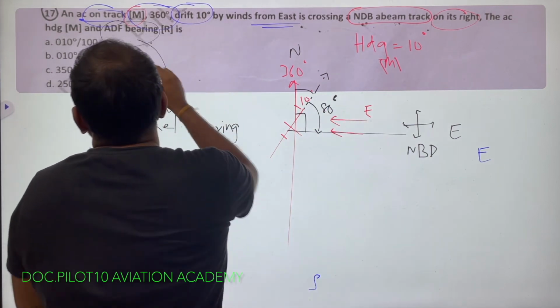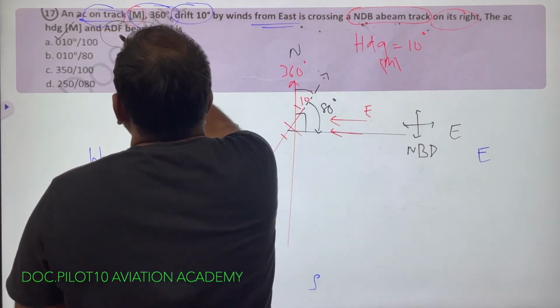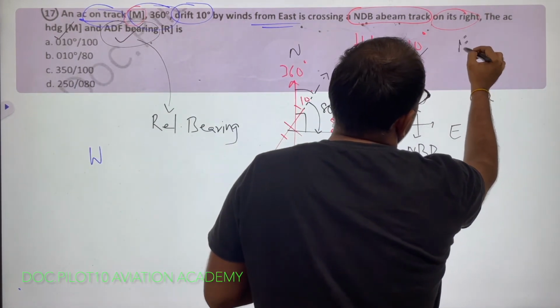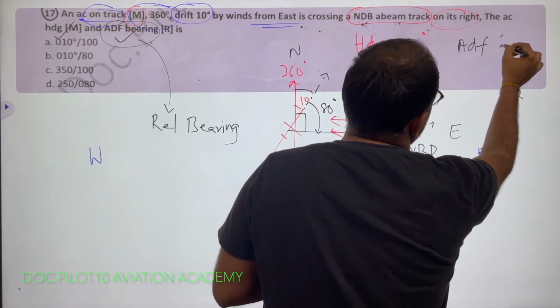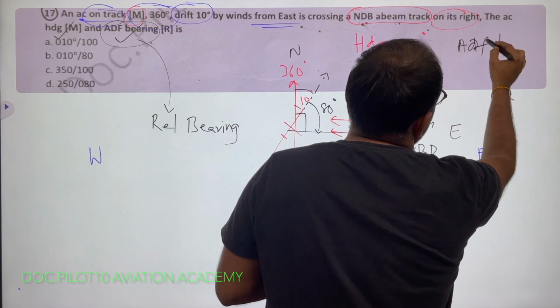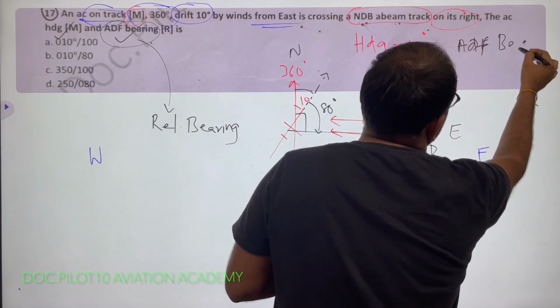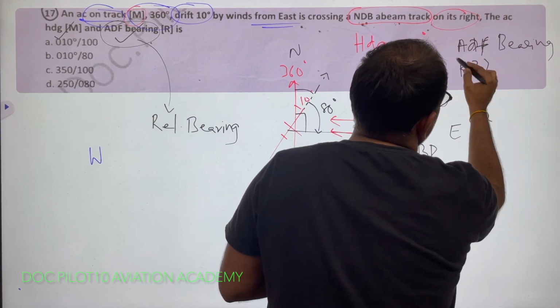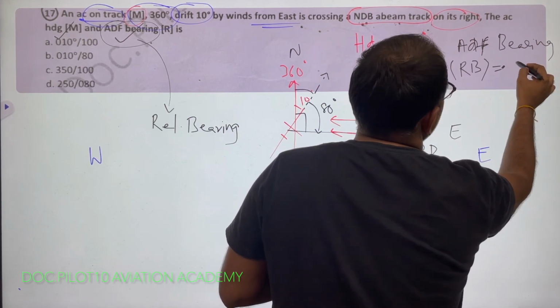So the answers: heading and ADF bearing. Our heading is 10 degrees and ADF bearing or relative bearing is equal to 80 degrees.